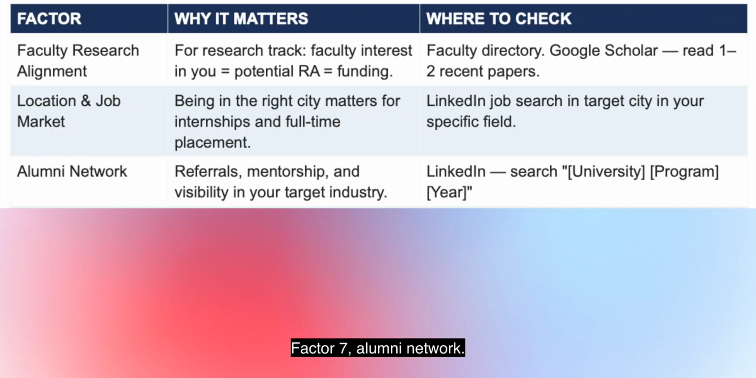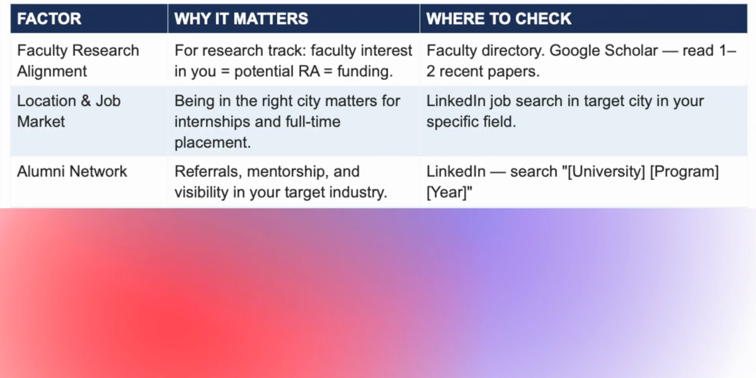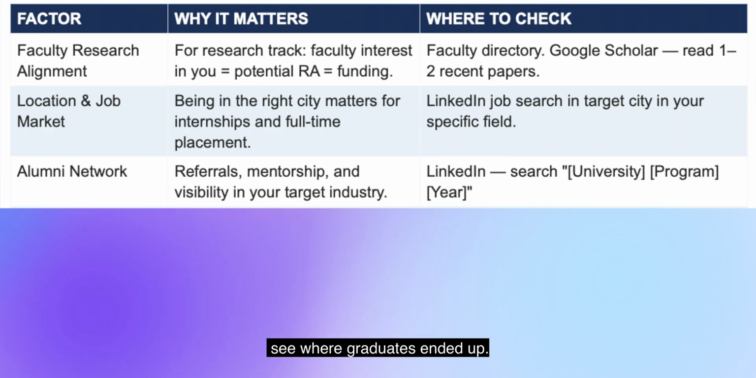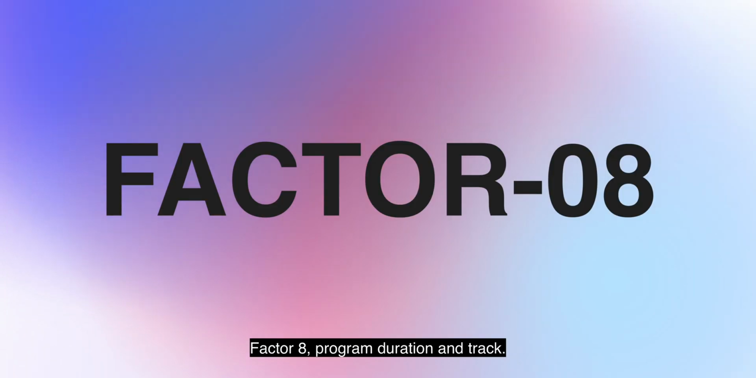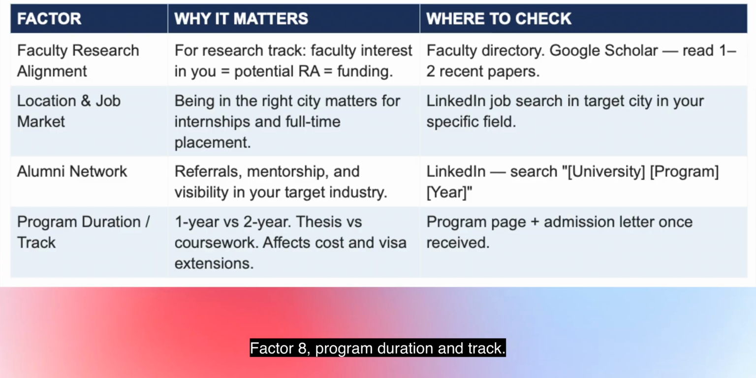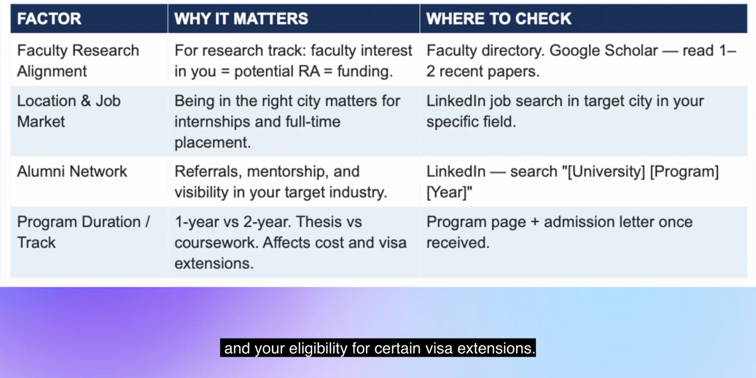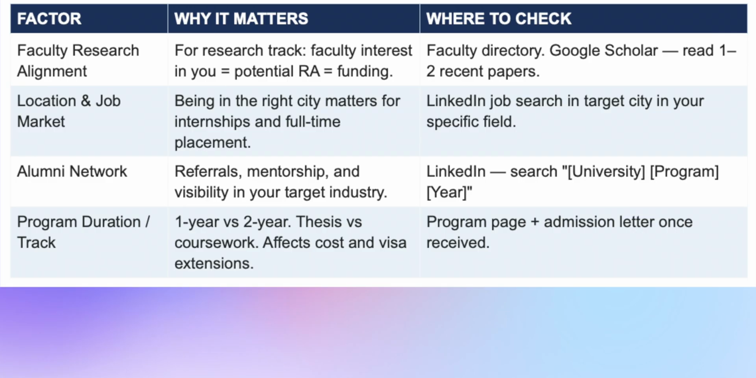Factor 7. Alumni network. LinkedIn is your tool. Search the program name plus graduation year and see where graduates ended up. A strong, active alumni network means referrals, mentorship, and visibility. Factor 8. Program duration and track. 1 year or 2 year degree, thesis option, or coursework only. These affect your total cost, your career trajectory, and your eligibility for certain visa extensions.